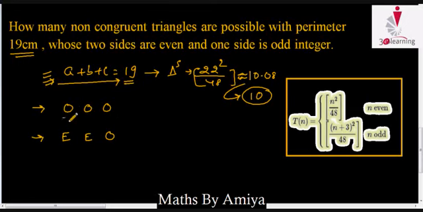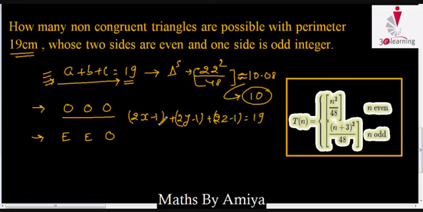So we can say the odd sides are A equals 2x minus 1, B equals 2y minus 1, and C equals 2z minus 1, and the summation is 19. By solving this, we get x plus y plus z equal to 22 divided by 2, which is 11. Again we check: 11 is odd, so we apply n plus 3. In this case, 14 square divided by 48 gives 4.08. So the nearest integer is 4.